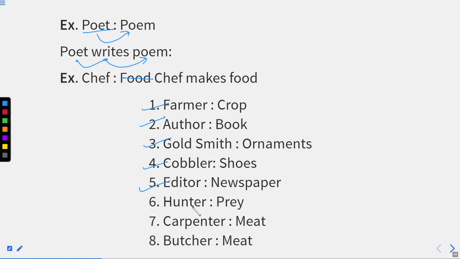Again, hunter, what did they used to do? They used to hunt live animals and what do we get? A prey. Similarly, a carpenter gives us furniture. You can write it as furniture. Butcher, we know they use knife as their tool and they cut down animals and what do we get? Meat. So these are a few examples where I'm discussing the workers and the kind of product that they provide to us. I hope this part is also clear.